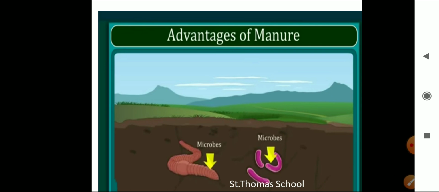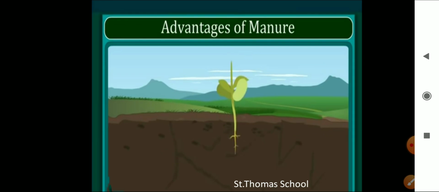It increases the number of friendly microbes. You have seen the microbes. In rainy season, you will see earthworm, right? We have seen this in the first slides also. Earthworm and microbes are friendly, they are friends for the farmers, right? Farmers के अच्छे friends होते हैं ना. So here it will improve the texture of the soil, right? So it will improve the texture of the soil.